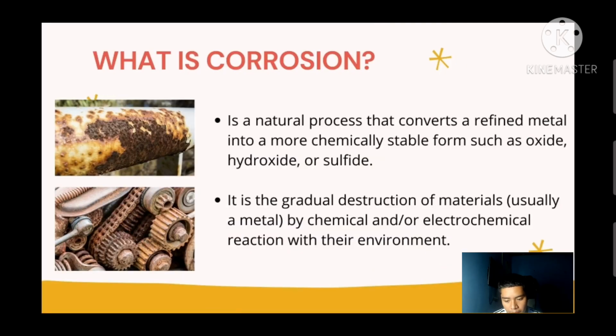So what is corrosion? Corrosion is a natural process that converts a refined metal into a more chemically stable form such as oxide, hydroxide, or sulfide. It is a gradual destruction of materials, usually a metal, by chemical and electrochemical reaction in their environment. So corrosion is an electrochemical reaction that appears in several forms, such as chemical corrosion and atmospheric corrosion, the latter of which is the most common form.